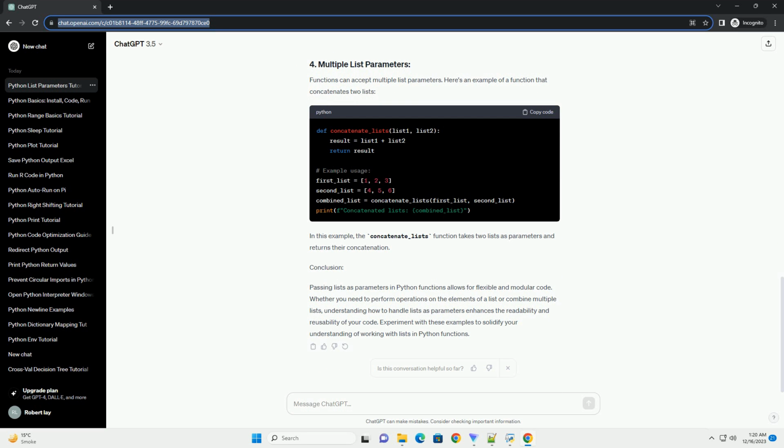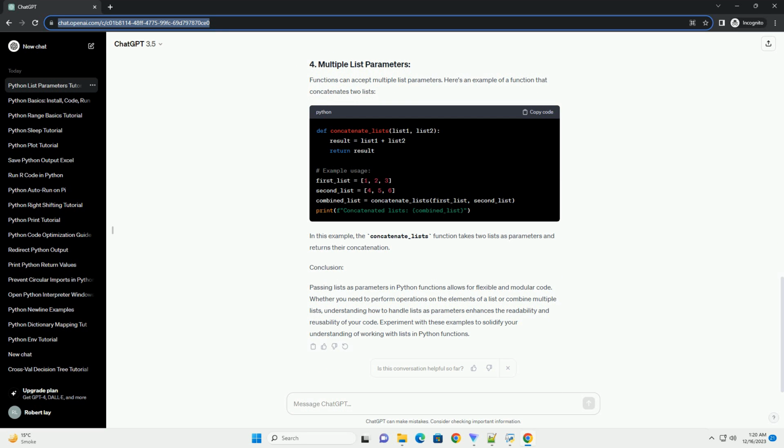Lists are mutable, meaning you can modify their elements. Any changes made inside the function affect the original list. Functions can accept lists containing various data types. Python's dynamic typing allows for flexibility. You can provide default values for list parameters in case the caller doesn't pass any.